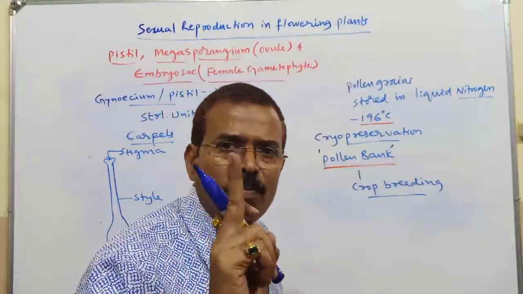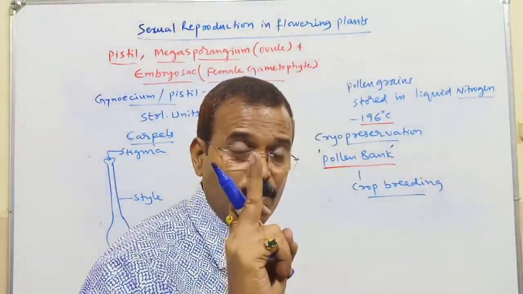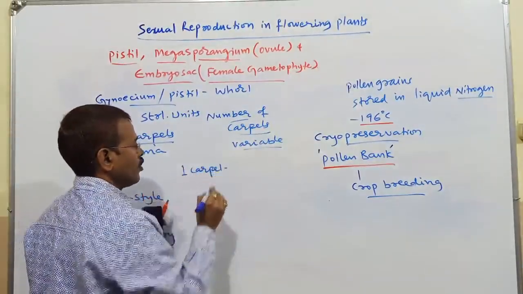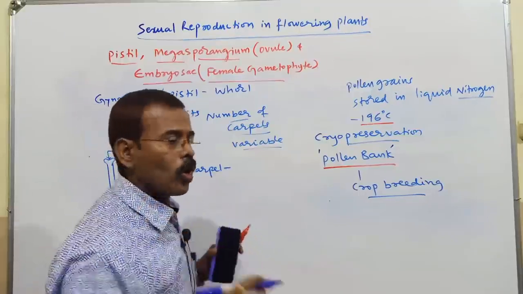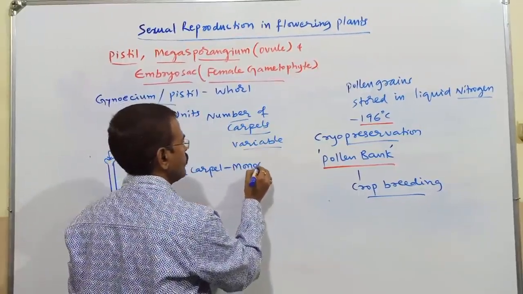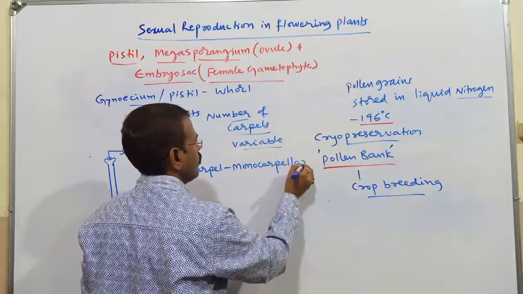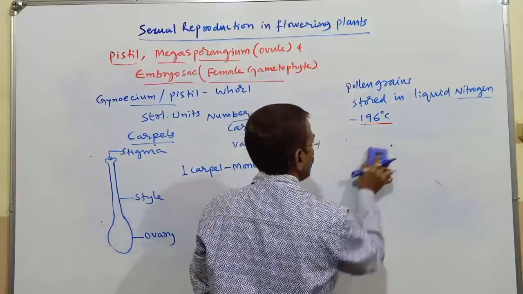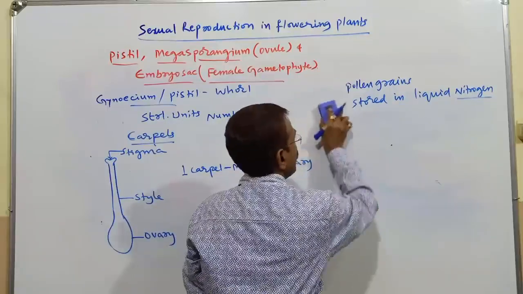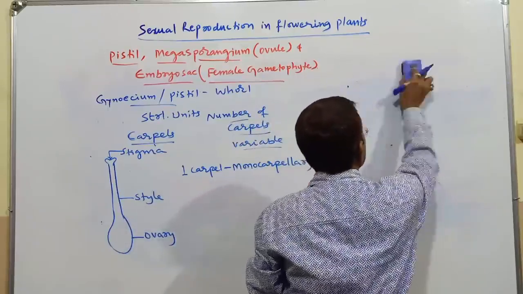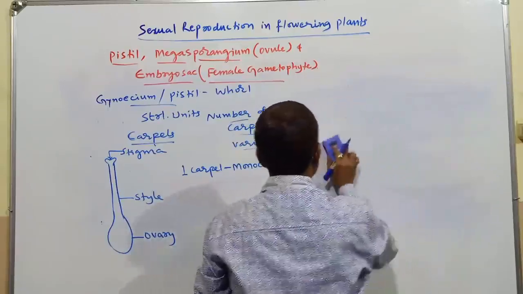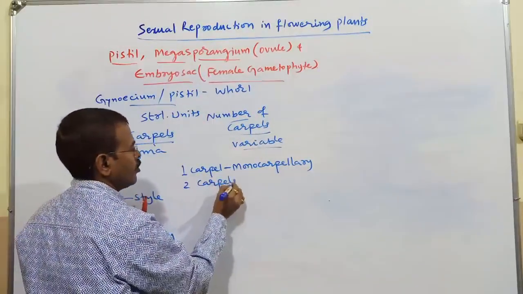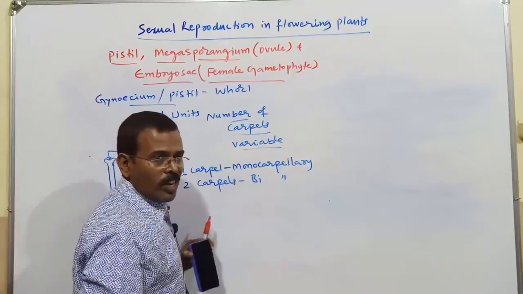When a pistil is made up of a single carpel, it is called monocarpellary. If two carpels are there, bicarpellary.